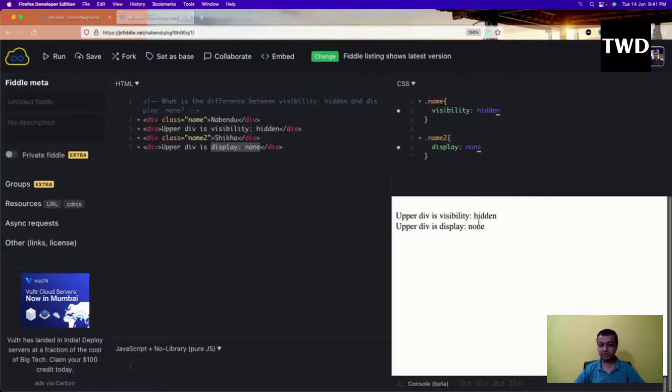Okay, there is an empty space left here because it is where this name was coming. So you should always use display none, not visibility hidden. Visibility hidden has this problem that it will leave that empty space. If you need that, you can do that. If you don't need it, most of the time I have seen we use display none only. But this is the difference: visibility hidden leaves the blank space.